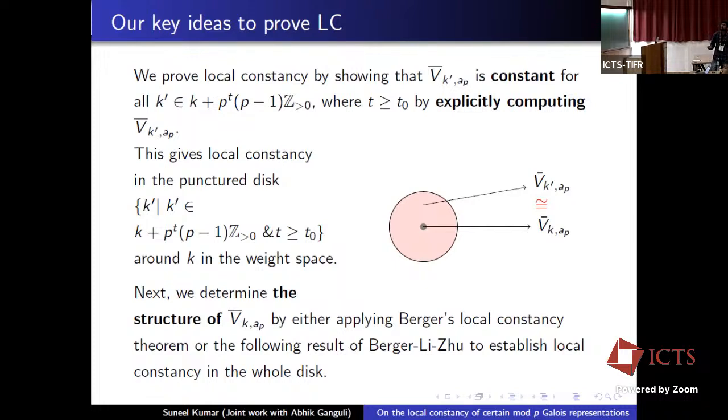Then we show that in this punctured disk, B-bar_{k', a_p} is constant as a function of k' for some t greater than or equal to t_0 by explicitly computing B-bar_{k', a_p}. This gives the local constancy in the punctured disk around k in the weight space. And next, we determine the structure of B-bar_{k, a_p} at the center, by either applying Berger's local constancy theorem or the following result of Berger-Li-Zhu to establish local constancy in the whole disk.